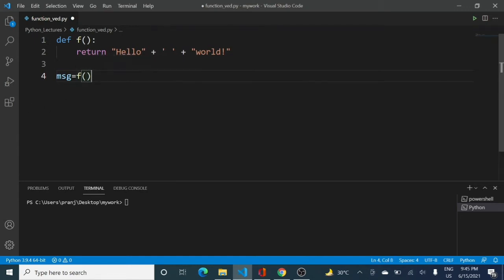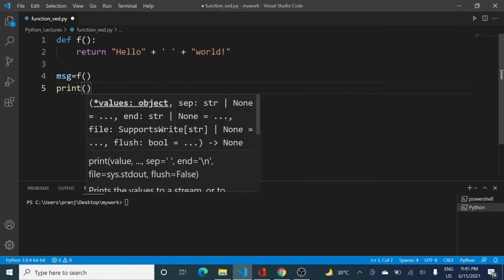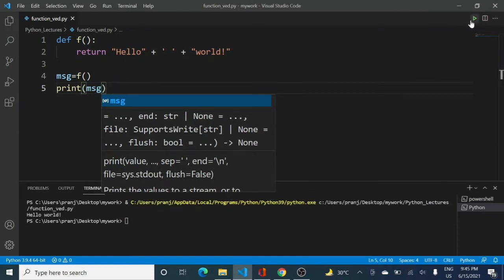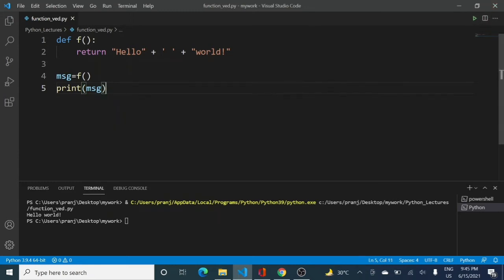So when I make this function call, then this value is actually added to this variable, right? And if I print the value of message and run the code, you can see on your screen that hello world is printed. Similarly, it is working in a similar fashion as when we assign anything to a variable and print its value. So it is that simple. The value of a function is returned into a variable, and that variable can be used anyhow inside your code.